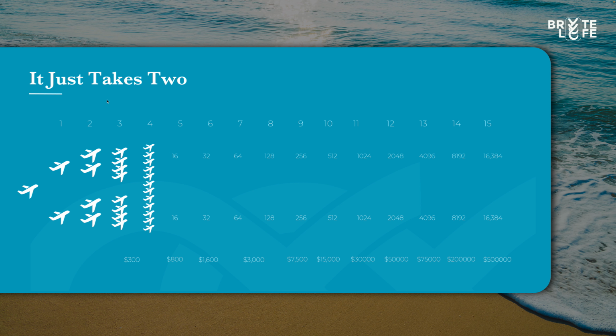But it's a powerful illustration when you can see that just after 15 times of two who tell two, you could potentially be earning $500,000. Now, of course, this is just for illustration, but this is the power if you promote it properly.